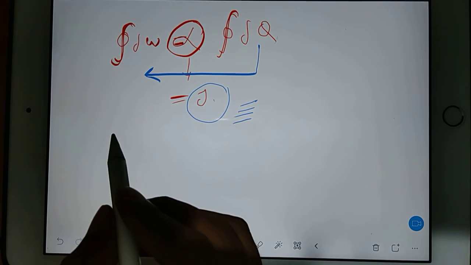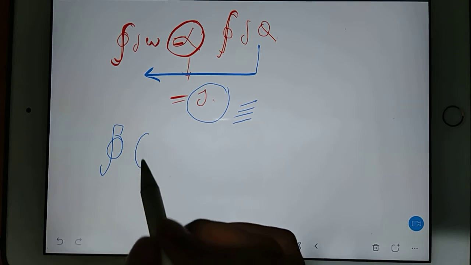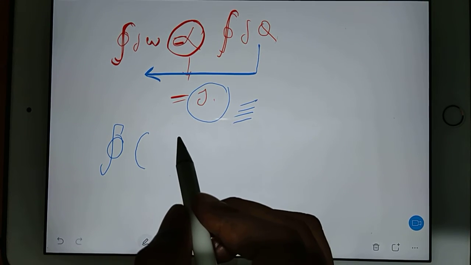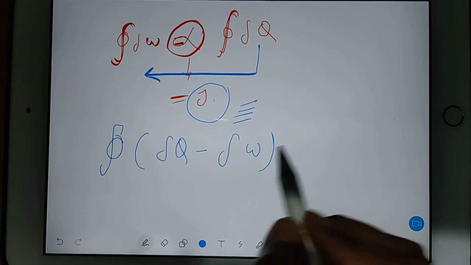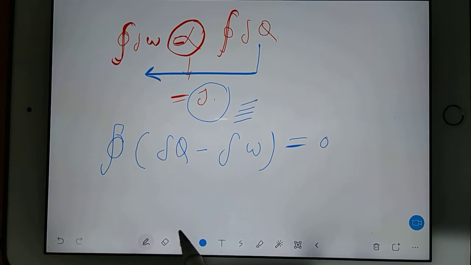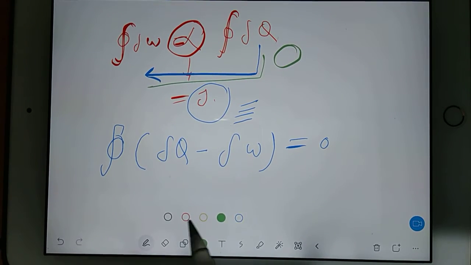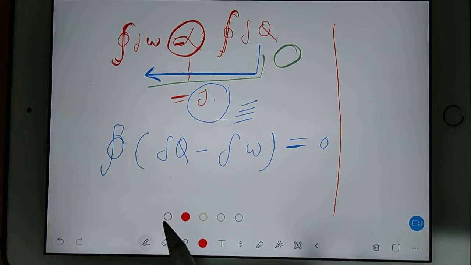So cyclic integral I will take common, and I can write here my del Q minus del W is equal to 0. I can write this. Why can I write this? Because when you take this side, nothing will be remaining here. Here you have some mathematics involved. That mathematics you should understand.